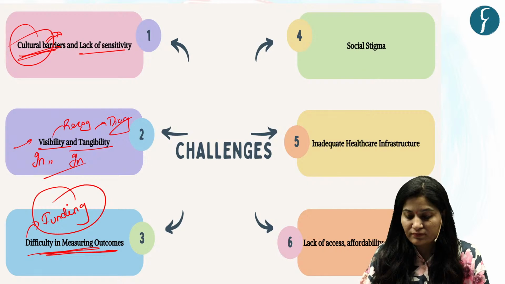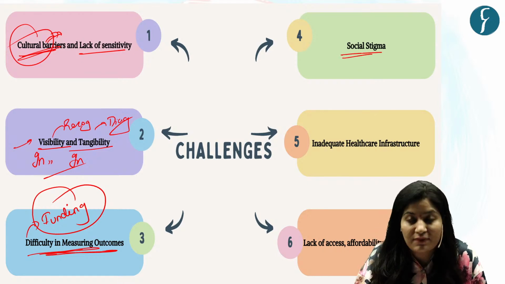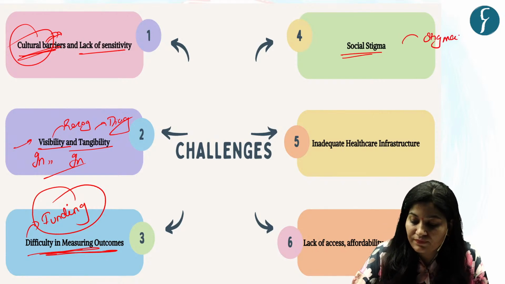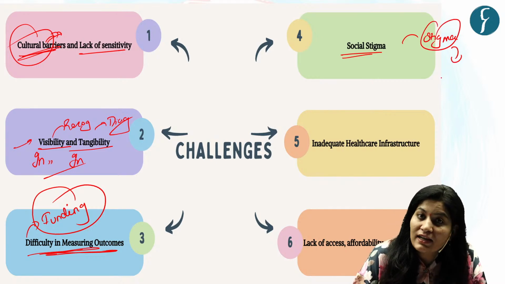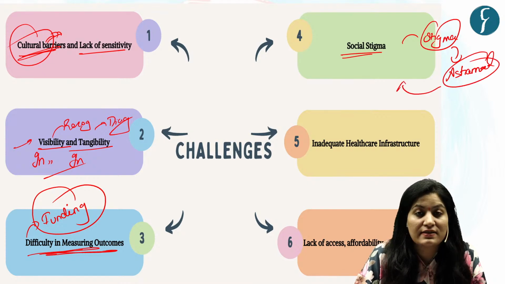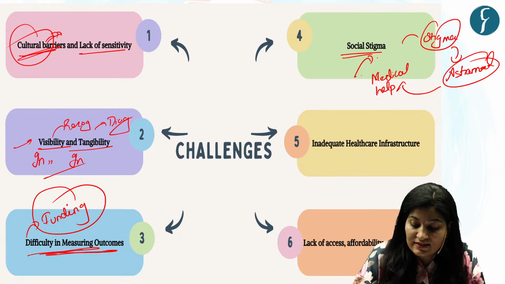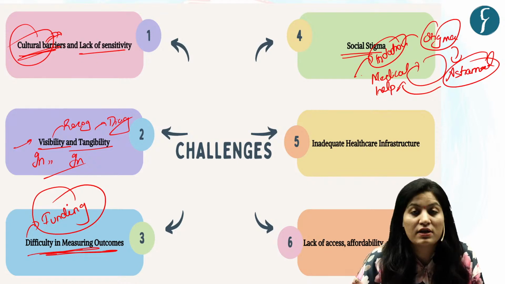Got it? The next challenge associated with mental health is social stigma. See, there is a stigma associated with mental health. Because of this stigma, individuals feel ashamed. And because of this, they avoid medical help. And because of this, there is an increase in isolation. Got it? So you can see here is a perpetual cycle of suffering.